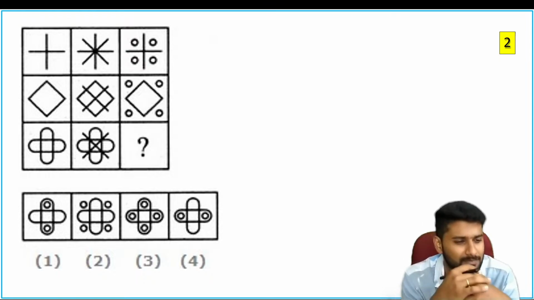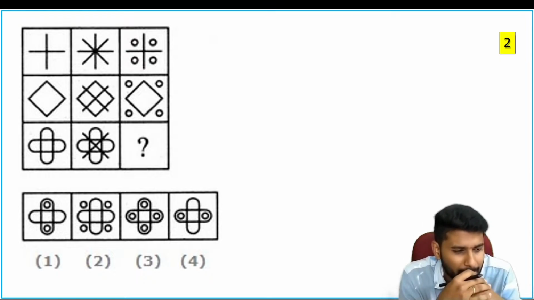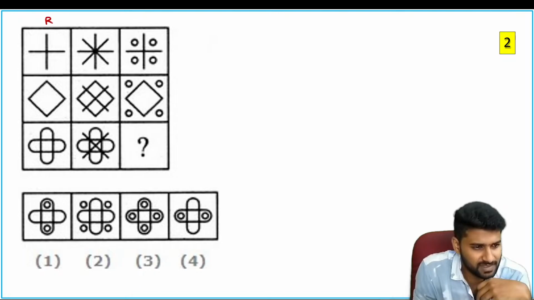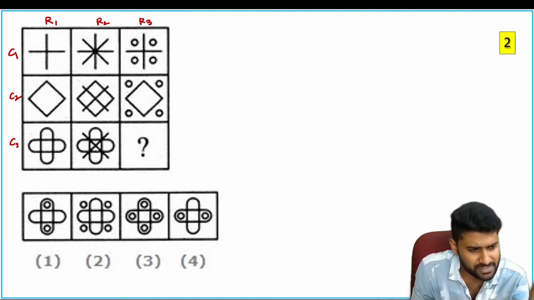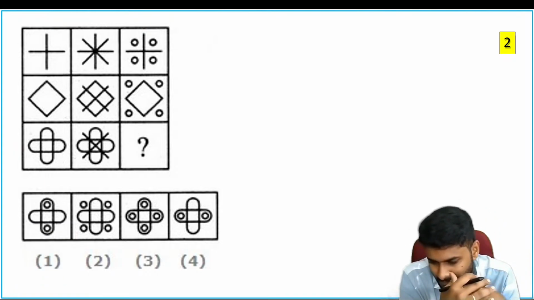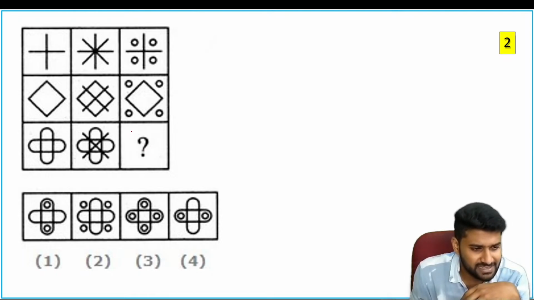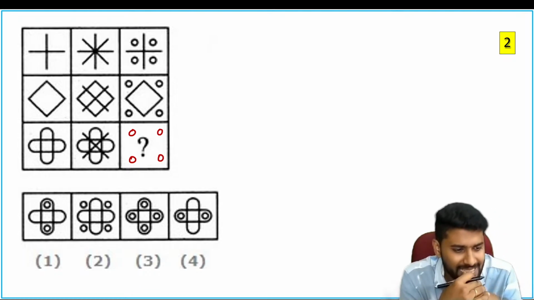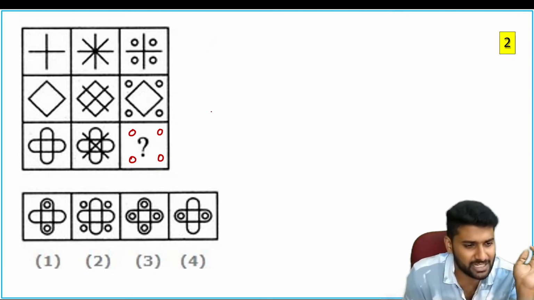What about question number 2? Again, consider row 1, row 2 or row 3. If you're not getting any logic, then consider the logic in terms of columns C1, C2, C3. Observe this picture carefully and tell me what can be the answer. Now we can say that 4 circles are common in the entire column number 1, column number 2 and column number 3. But what is the exact picture? That position you can see in the second one. But I will tell you the logic here.